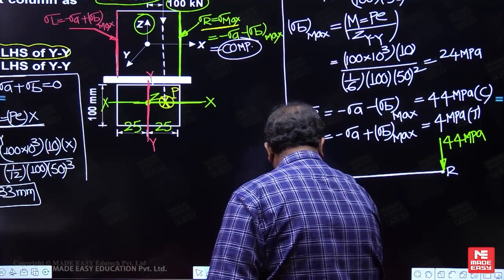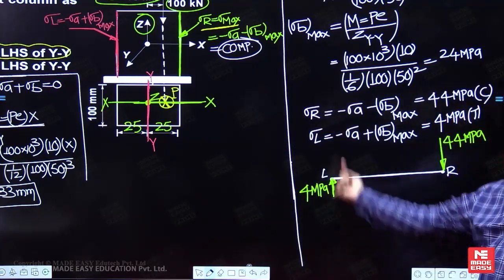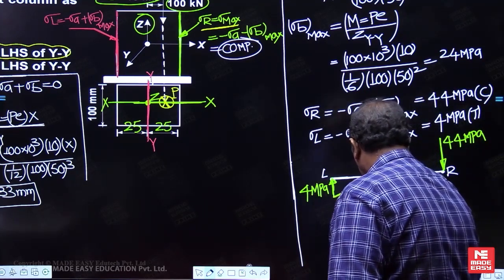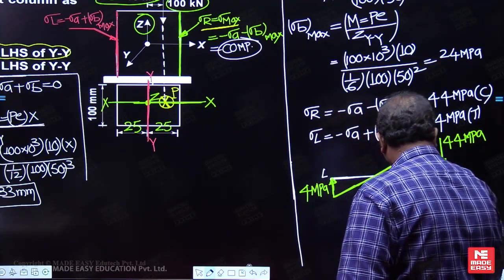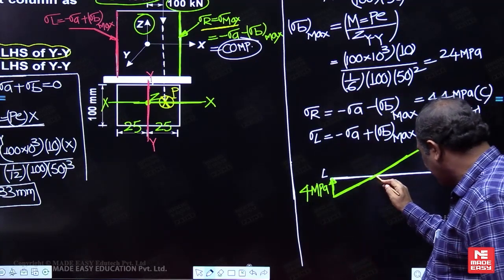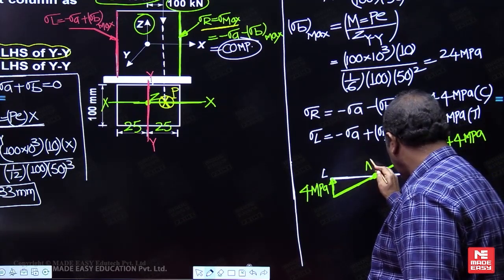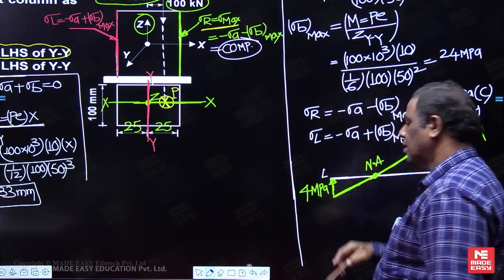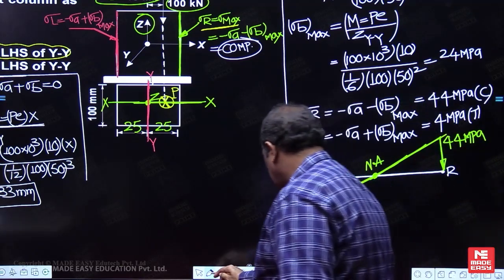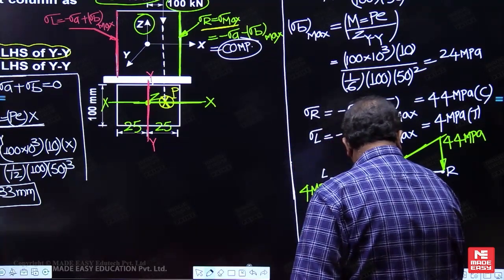So compressive stress downward means tensile is upward, and it will vary linearly. Now this will be the neutral axis. Now you can use the similar triangle, then you can find it out. But this will be the centroidal axis.